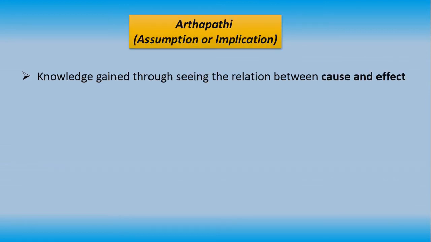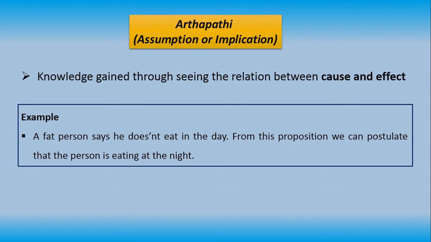Next is Arthapatti, which is assumption or implication. Knowledge gained through seeing the relationship between cause and effect is known as Arthapatti Pramana. It includes postulation and supposition. This form of knowledge is gained from what we have seen or heard, and we assume rightly. Example: a fat person says he doesn't eat in the day.